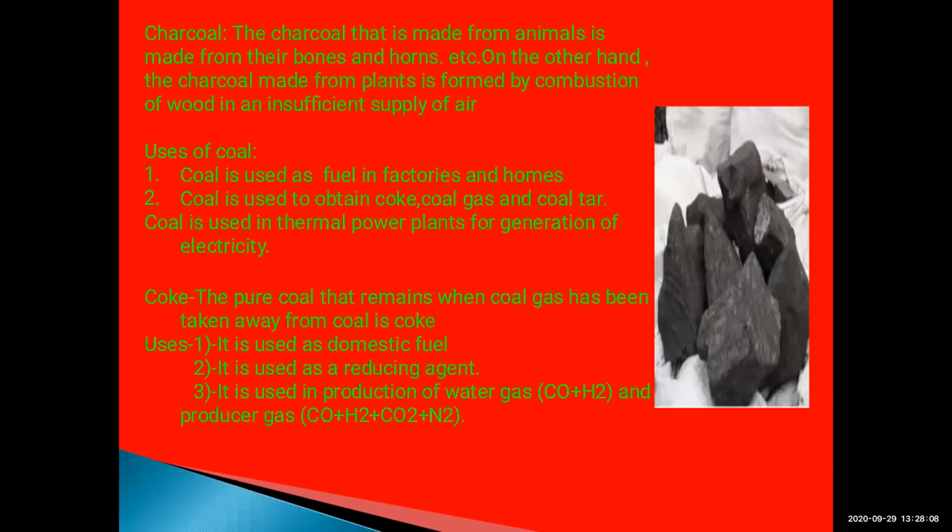In factories, coal is used for different purposes, for heating different types of metals and all. In thermal power plants, coal is mainly used for generation of electricity. First, the coal is burned, then heat is obtained, then water is heated, steam is obtained, and afterwards that steam gets converted into water, and the turbines move, and in this way electricity is formed. This you will learn later on in 10th standard, in some of the chapters in science too.